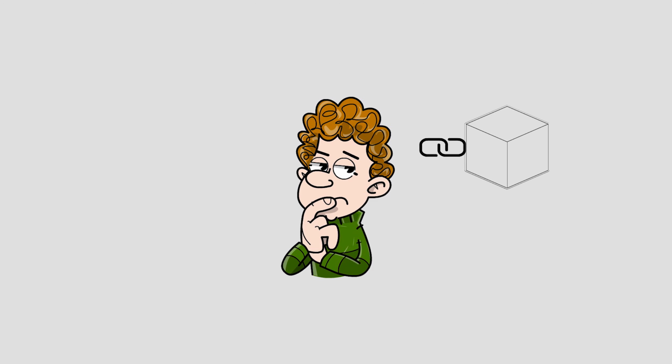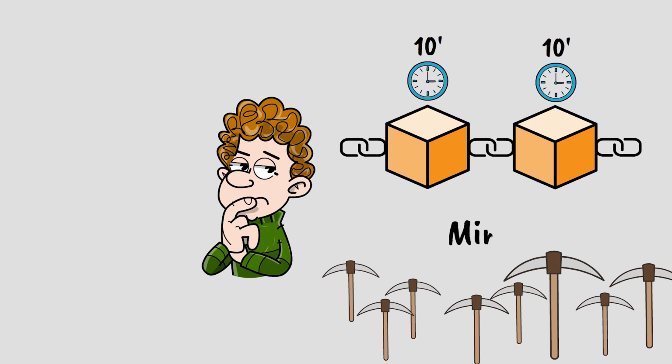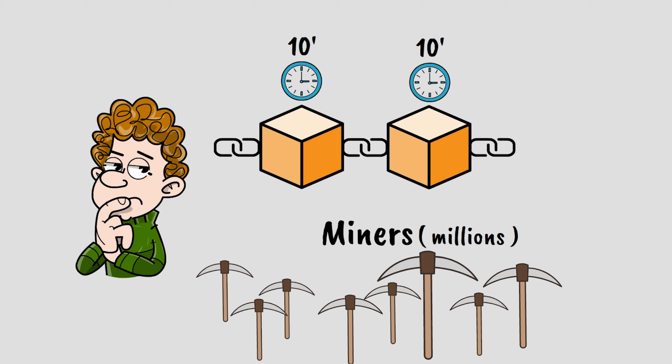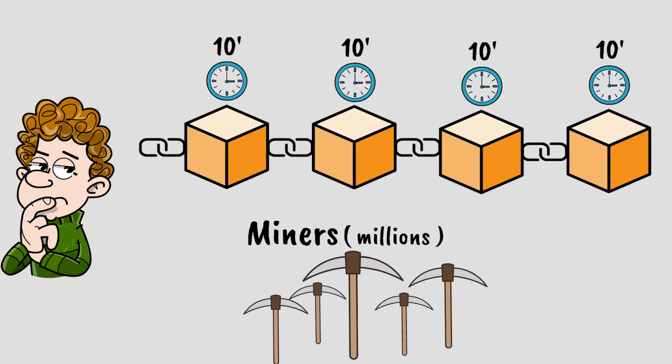Have you ever wondered how Bitcoin manages to produce a new block exactly every 10 minutes even though the number of miners is constantly changing? I mean, think about it. Sometimes there are millions of miners competing to solve the puzzle, and sometimes there are fewer. Yet, somehow, Bitcoin consistently creates blocks every 10 minutes like clockwork.